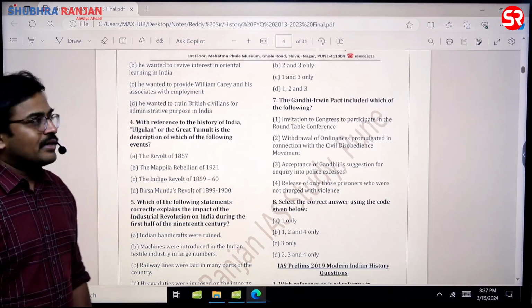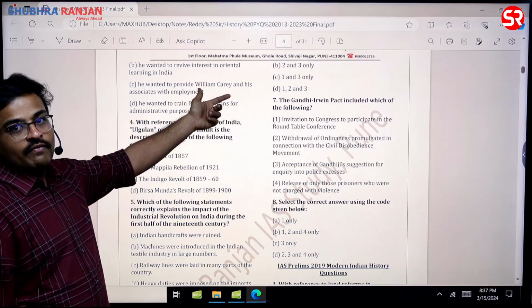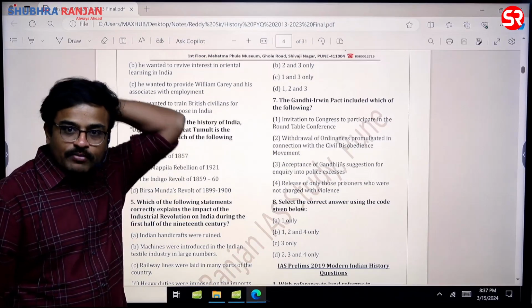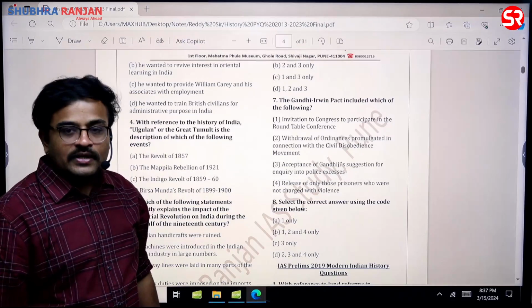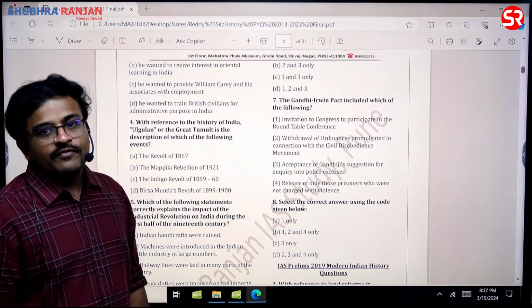See here, in the options you can see William Carey's name mentioned, sir. William Carey is also one important Christian missionary of India, sir. So please read about William Carey. He was present in the Danish mission of Serampore.